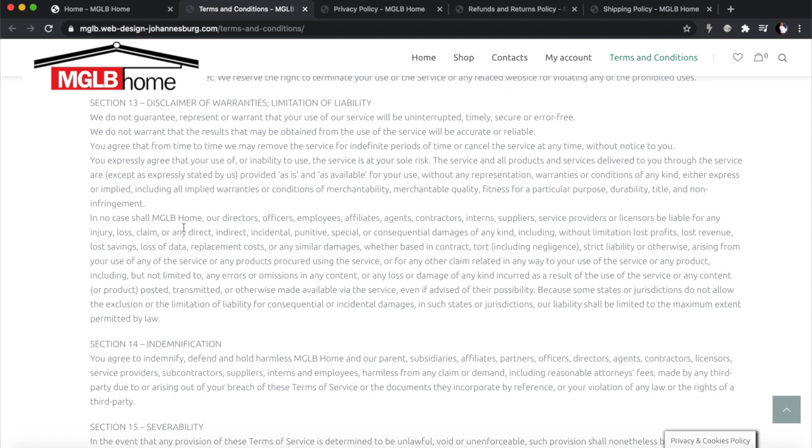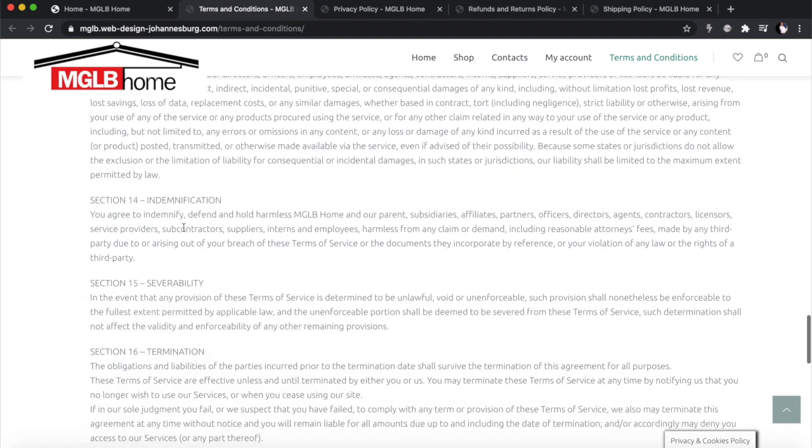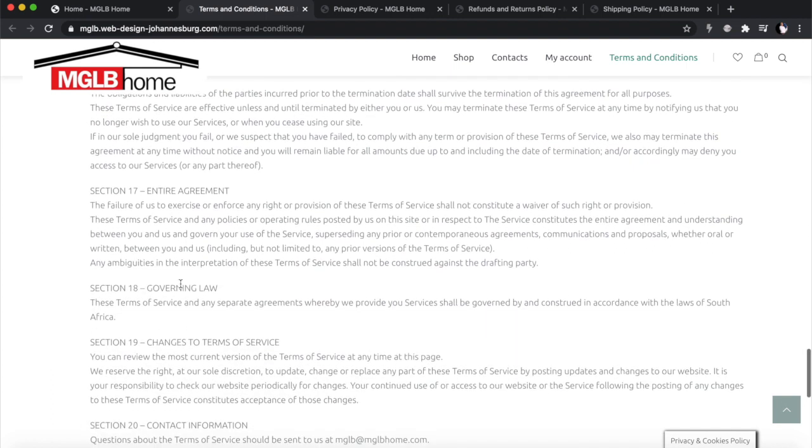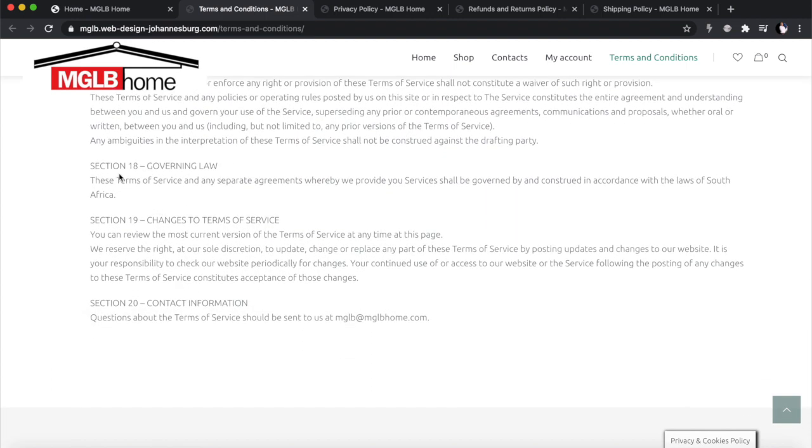This is like trying to explain to the client what you're liable for and what you're not liable for, based on the information that is on your website, what you guarantee, what you don't guarantee, and the kind of things people can expect, okay? Indemnifications, all of this, termination, entire agreement, governing law, you've got to do this, okay?